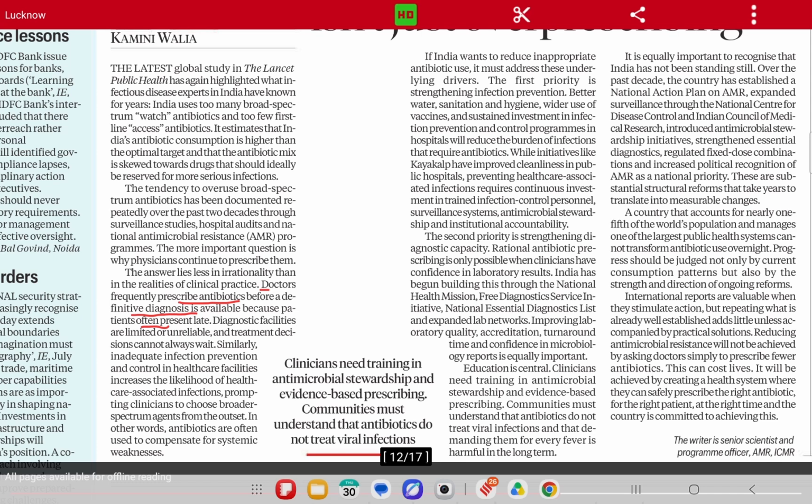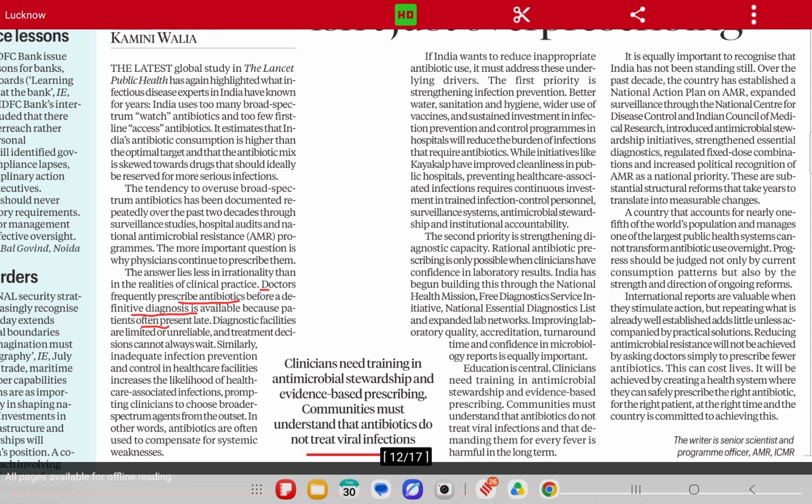Okay. Third, it says that treatment decisions cannot always wait. Similarly, inadequate infection prevention and control in healthcare facilities increases the likelihood of healthcare infection, prompting clinicians to choose a broader spectrum agent from the outset.